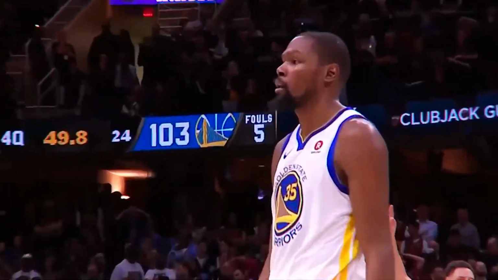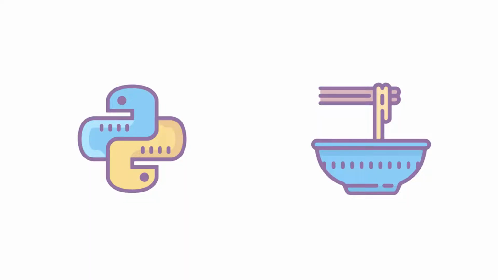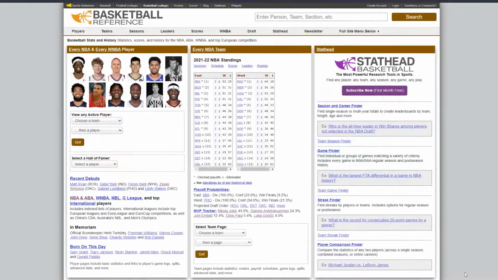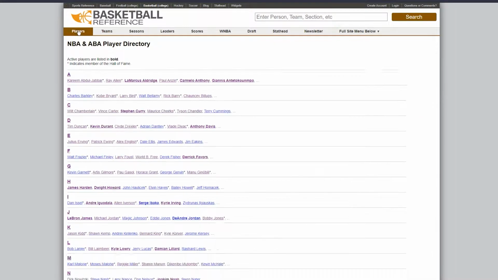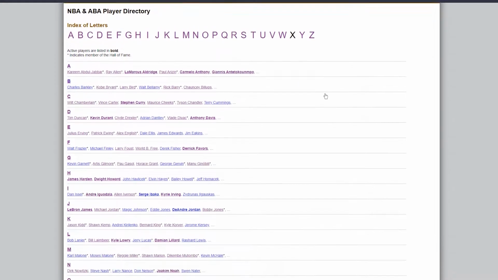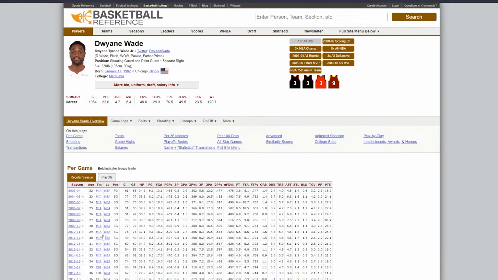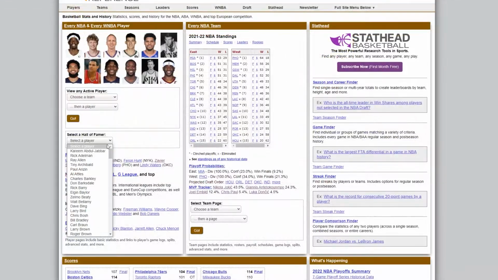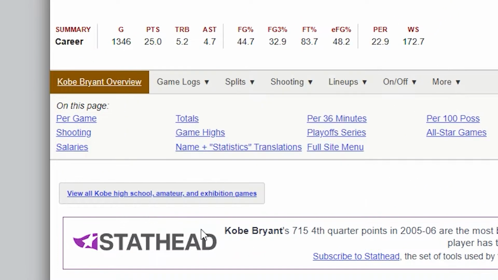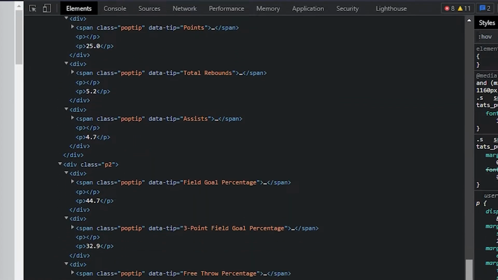Before answering these questions, I'll have to scrape player stats with Python and Beautiful Soup. Basketball Reference is a great website to scrape and gather team and player information, and conveniently, there is a directory page containing all NBA players. First, let's take a look at Kobe Bryant. By right-clicking on an element on the page, we can inspect it as HTML and CSS code.